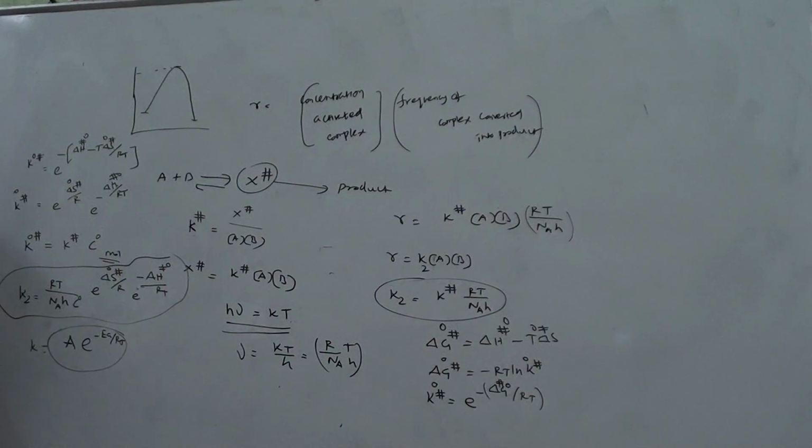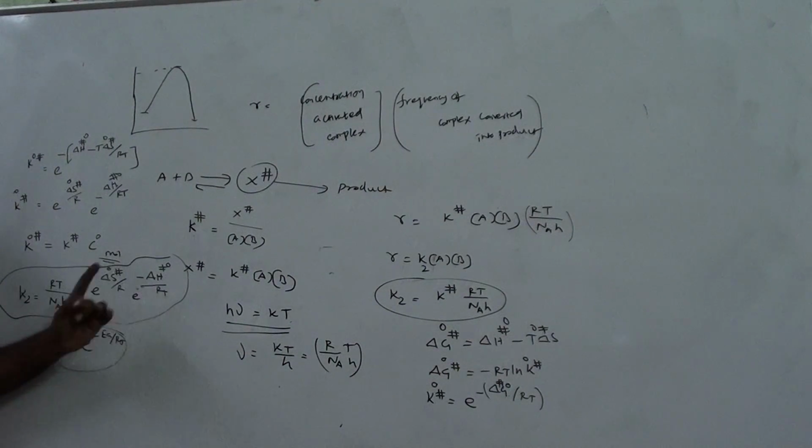When will the reaction rate be more? When there is more disorder in your transition state. When delta S naught by R is great. What is delta S naught? Entropy. It is the disorderness of the transition state. If the transition state has more disorder, the shape is irregular, then the rate will be higher.